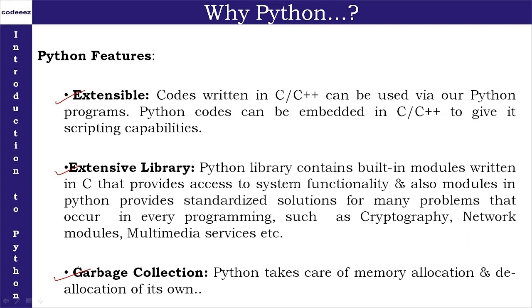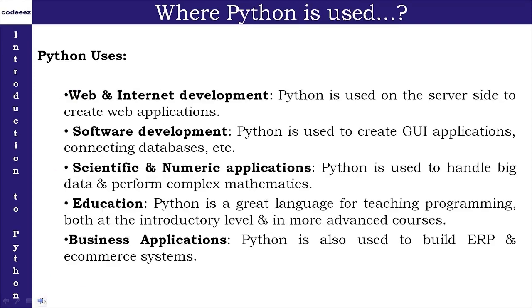Whatever memory is occupied by variables and file pointers in Python is released automatically by Python itself. The programmer need not worry about releasing that memory to the free pool area, right? So this garbage collection method is one of the key features of Python.